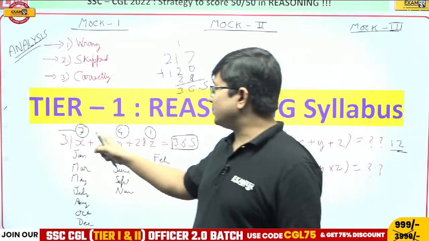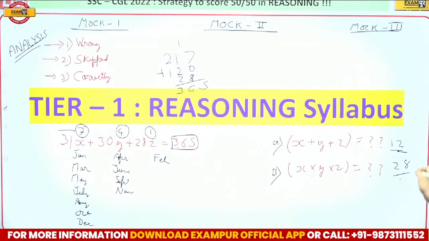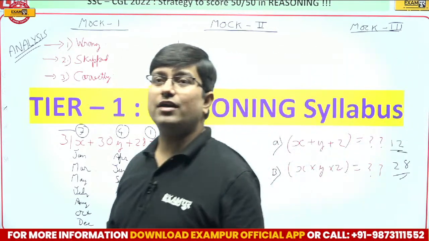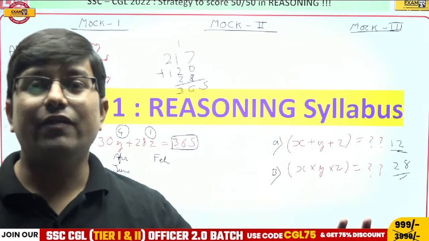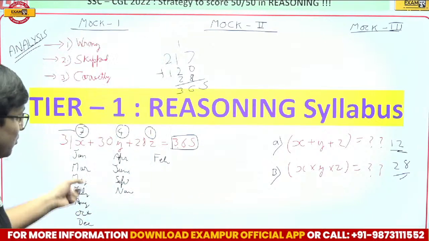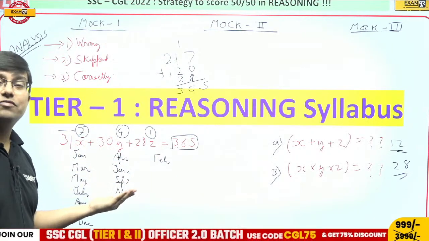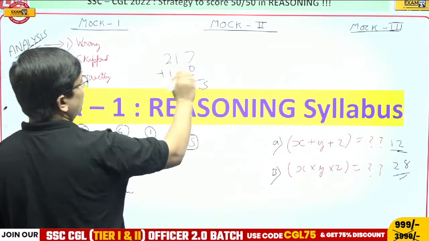Or even if multiplication is asked, 7 fours are 28 into 1, 28. This is 28. Okay, so this is how we can answer. Now if you start framing the equations and solving them, it will be time consuming. So my dear students, that is it. The winners don't do different things, they do the same things differently. So you have to think in this manner, guys, and therefore I am telling.